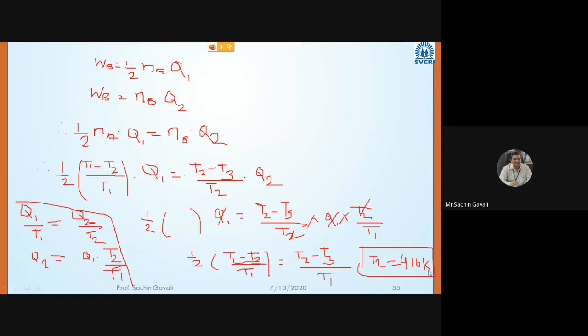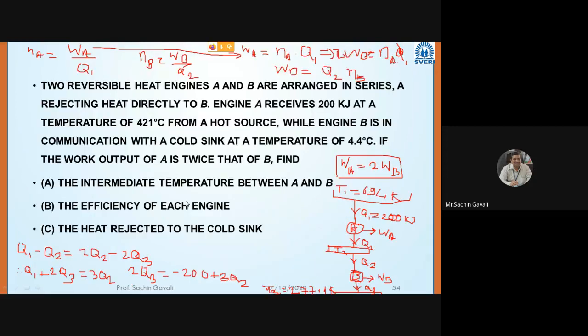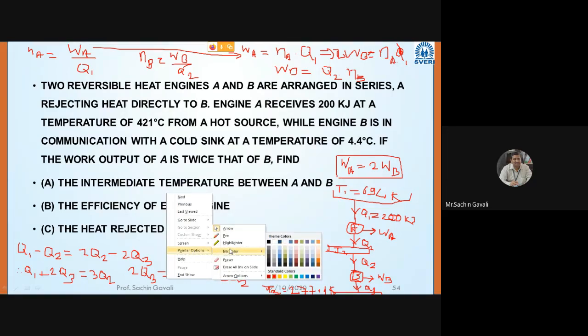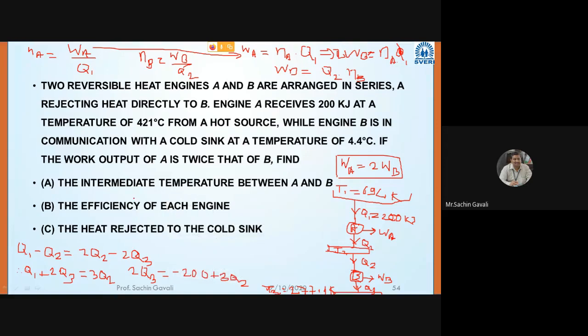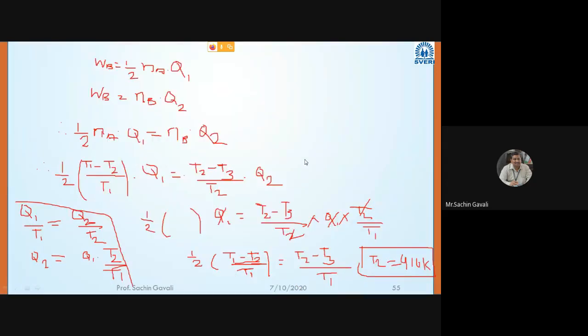If you got T2, definitely the intermediate temperature we got here. Then the efficiency of each engine, eta A, we can calculate.